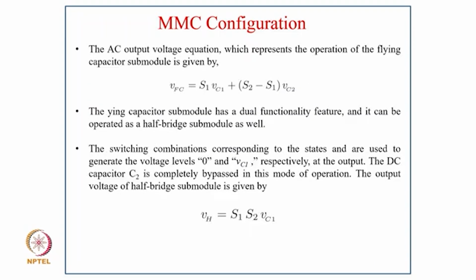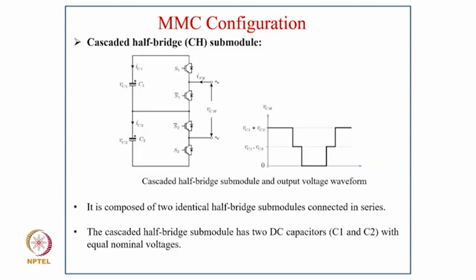And the AC output voltage equation, which represents the operation of the flying capacitor submodule, is given as VFC equal to S1 VC1 plus (S2 minus S1) VC2. So the flying capacitor submodule has dual functionality, and it can be operated as a half bridge submodule as well. The switching combinations corresponding to these states are used to generate the voltage levels 0 and VC1 respectively. The DC capacitor C2 is completely bypassed in this mode of operation. The output voltage of the half bridge submodule is given as VH equal to S1 into S2 into VC1.